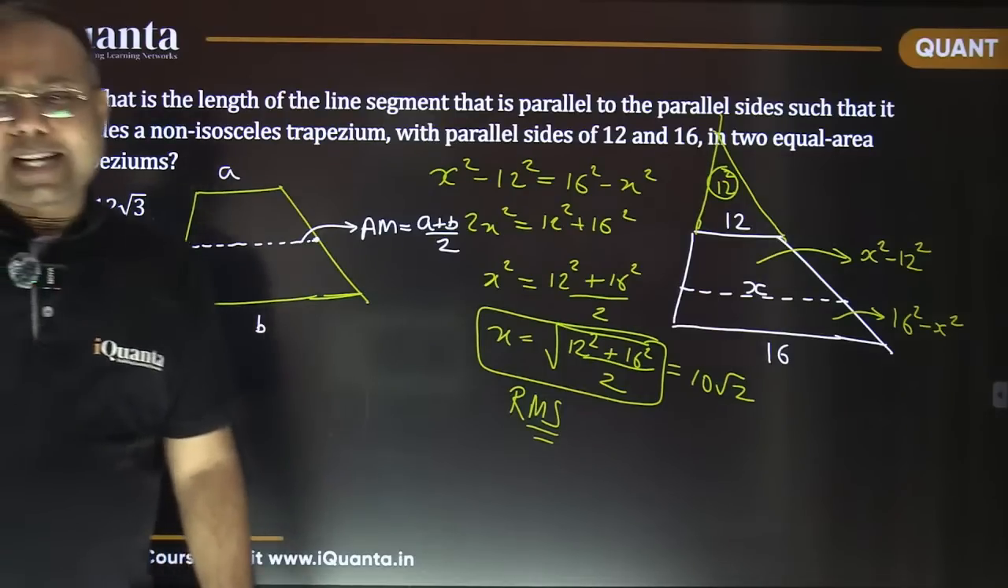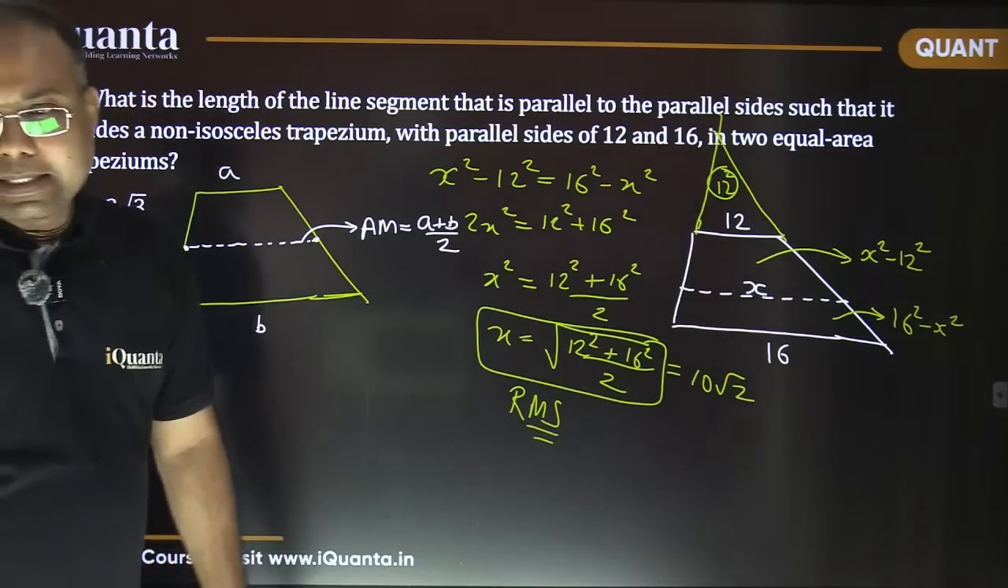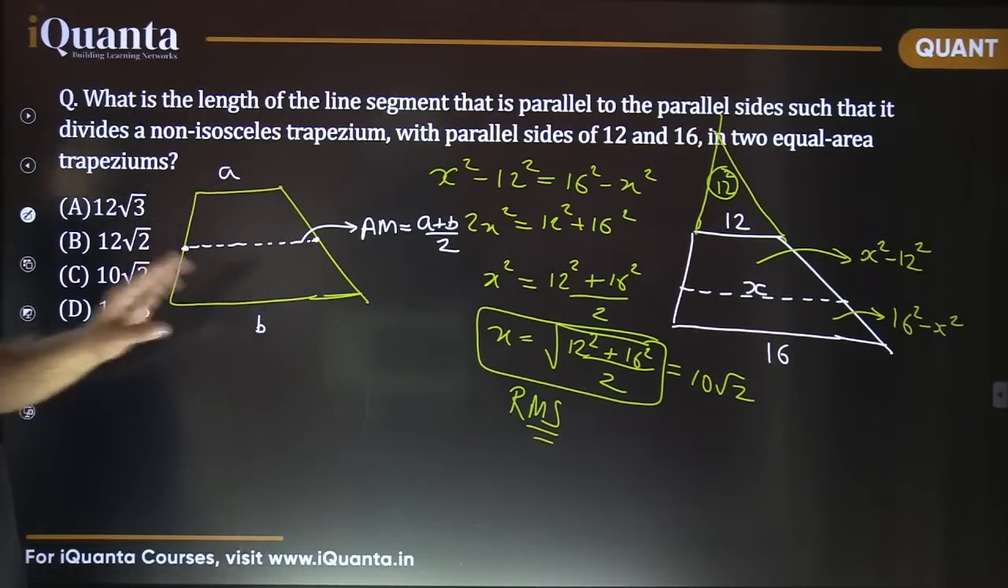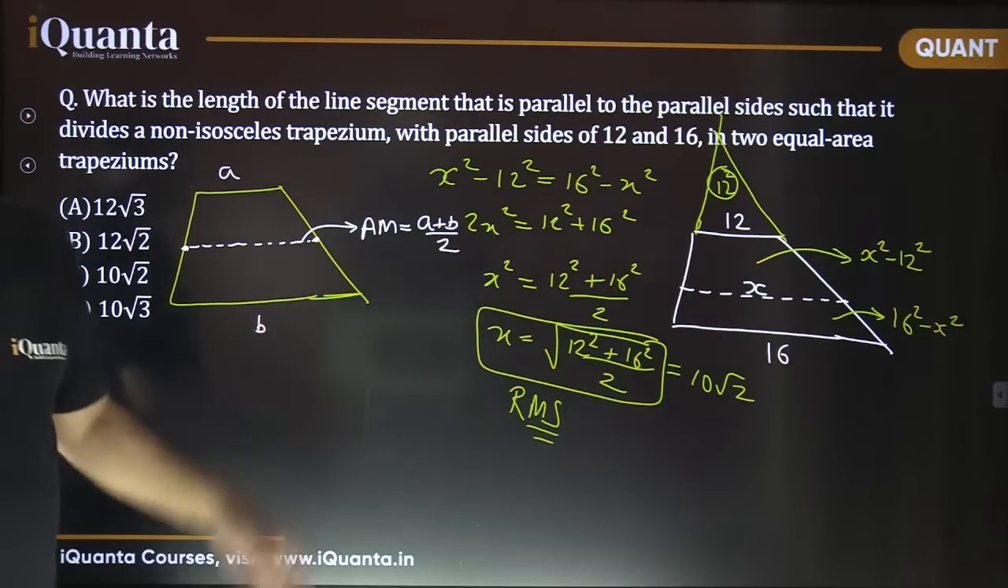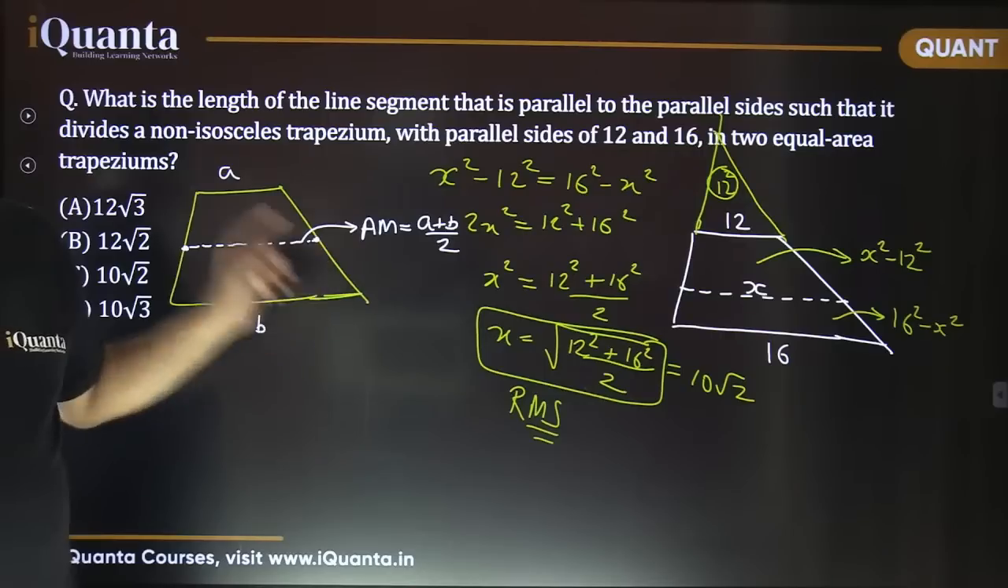Archit, I already told that there can be many ways. Now understand what I'm saying here. So there are 4 important types of line segments. So it is A plus B by 2. That's the arithmetic mean of these two parallel sides.